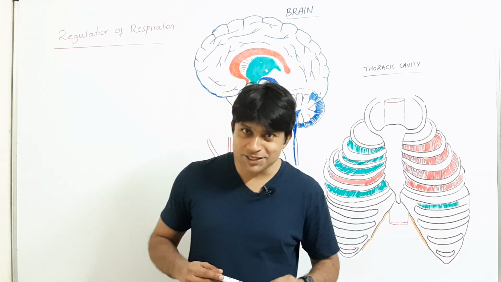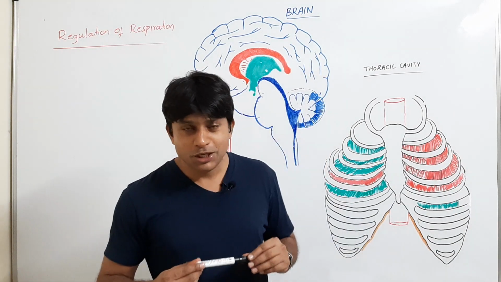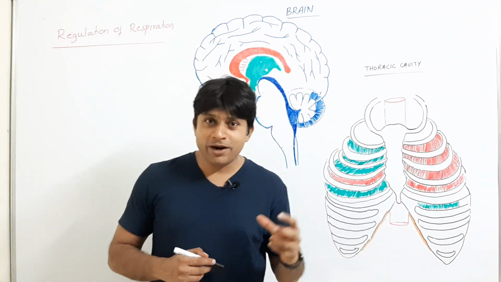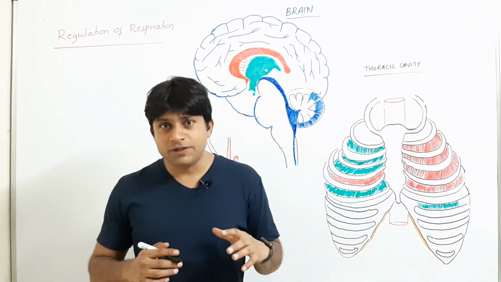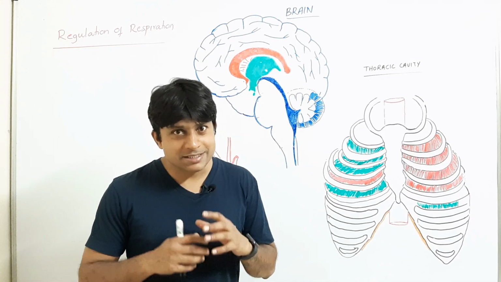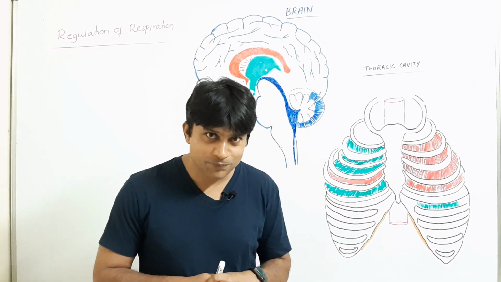Hello everyone. This lecture is about regulation of respiration. Human beings have a significant ability to moderate the respiratory rhythm according to the demands of the body tissues. So this regulation is done by neural systems. So how exactly this is done?